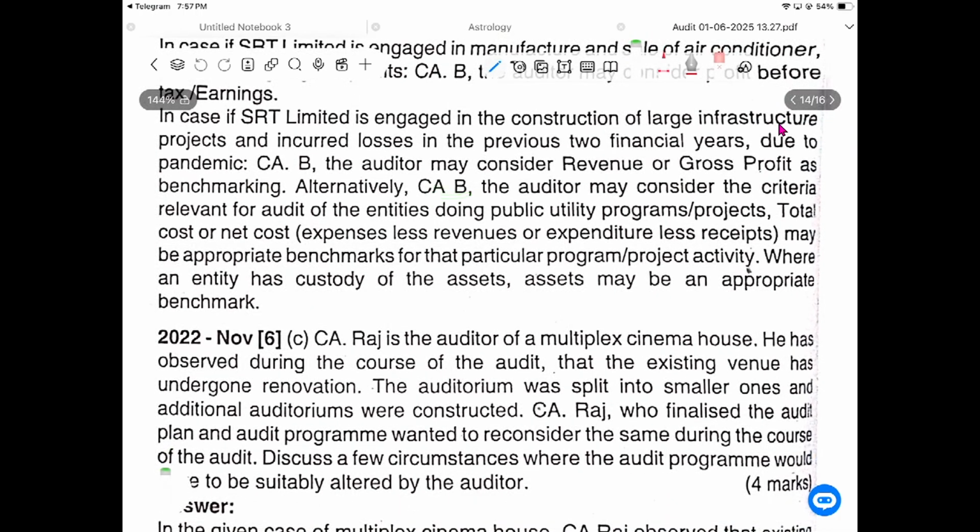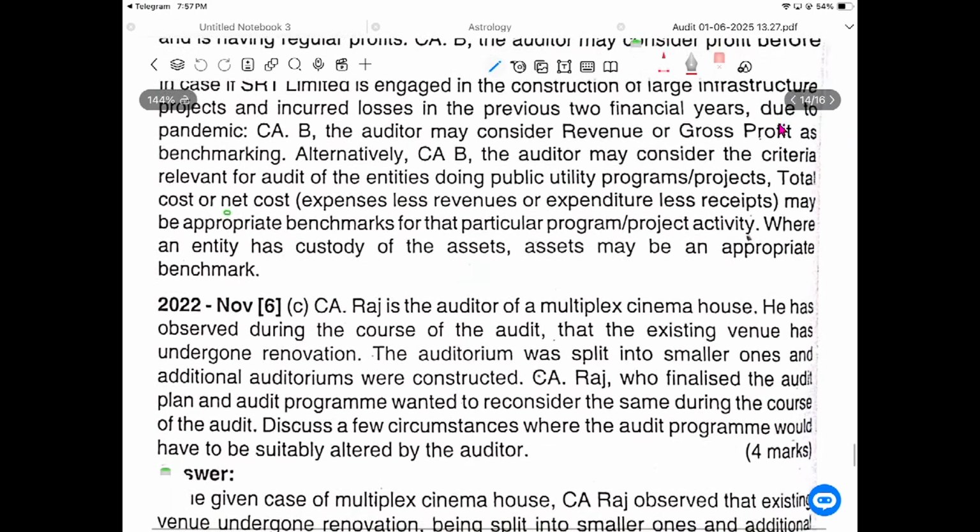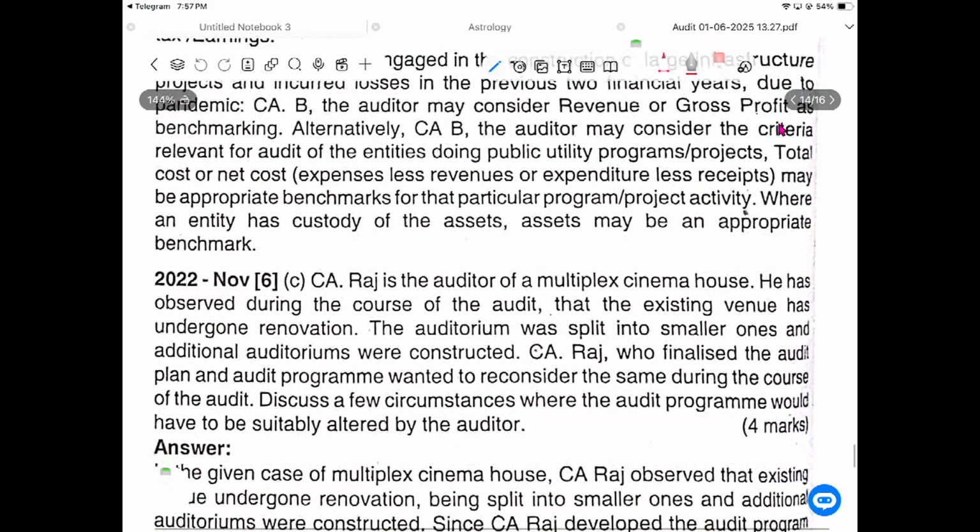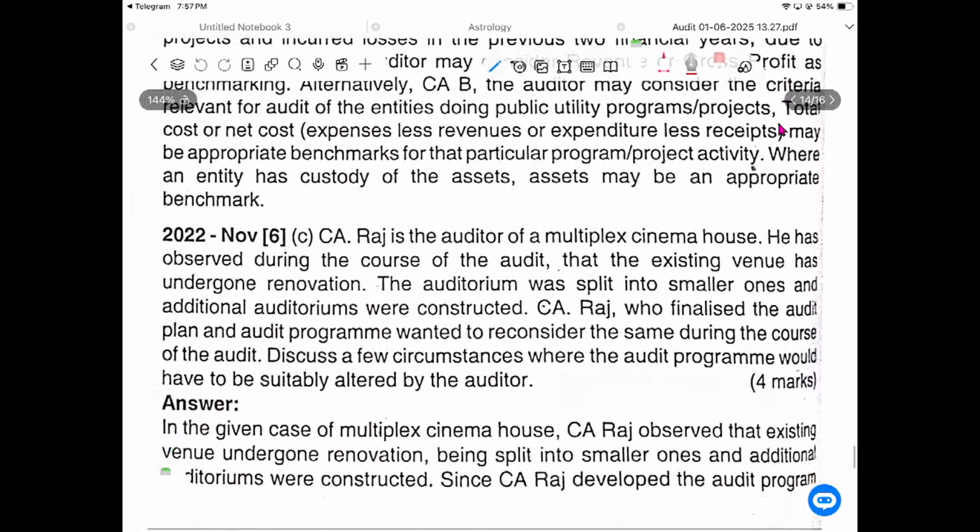Alternatively, Mrs. B, the auditor, may consider the criteria relevant for the audit of entities doing public utility projects and programs. Total cost and net cost, that is expenses less revenue and expenditure less receipts, may be an appropriate benchmark for a particular program and project activity. Where the entity has custody of assets, assets may be an appropriate benchmark.